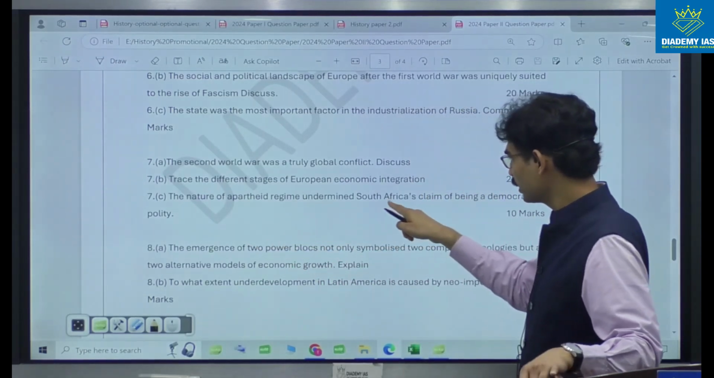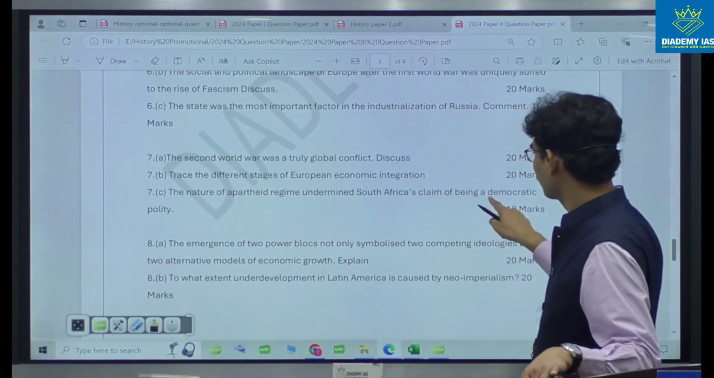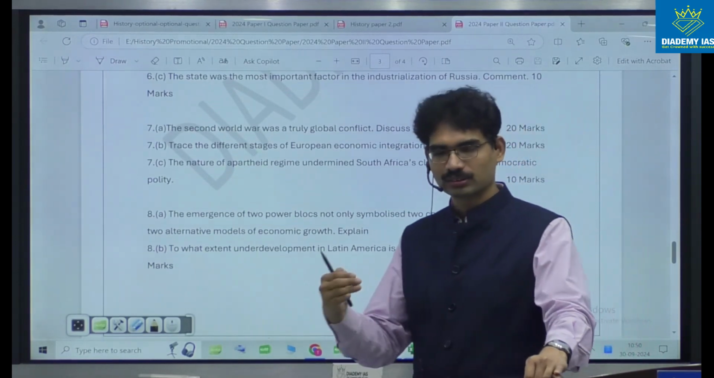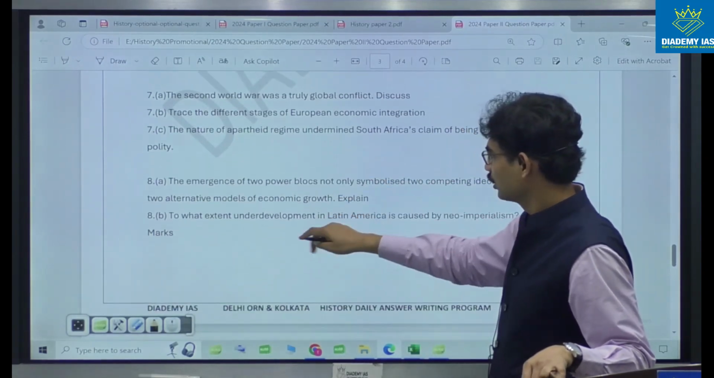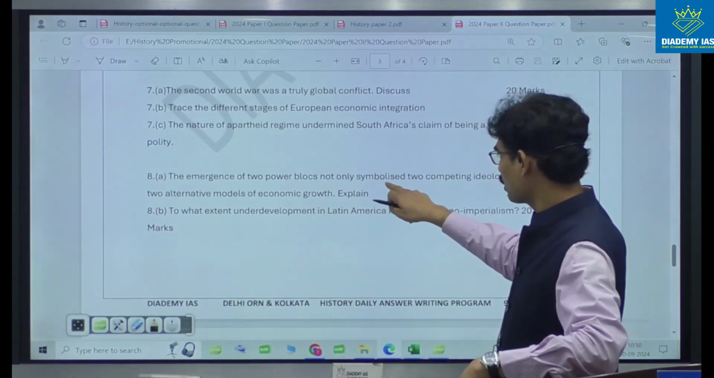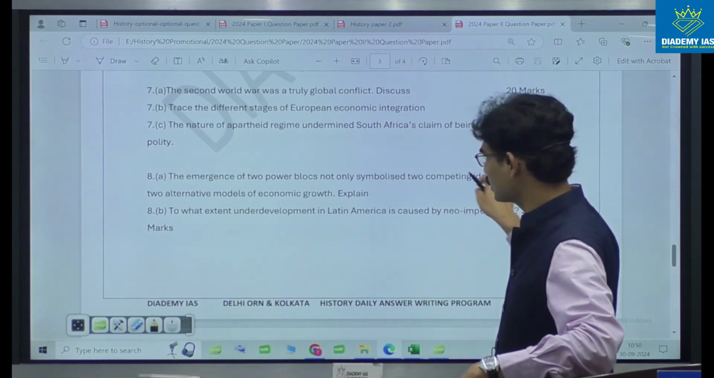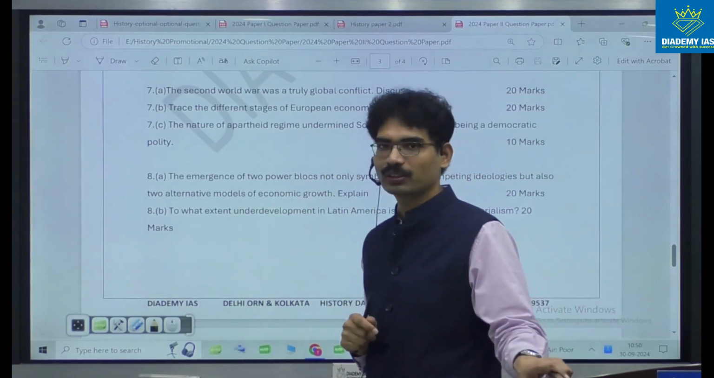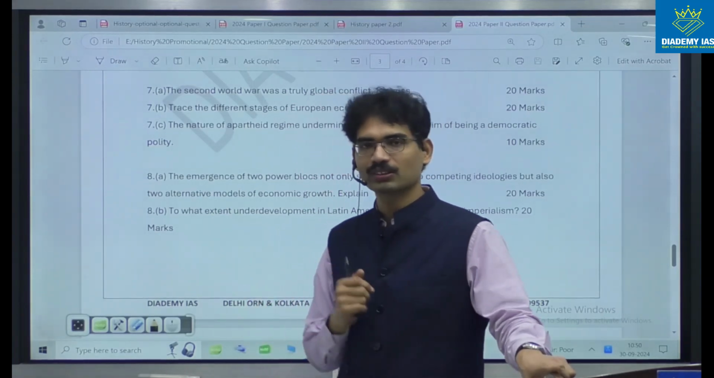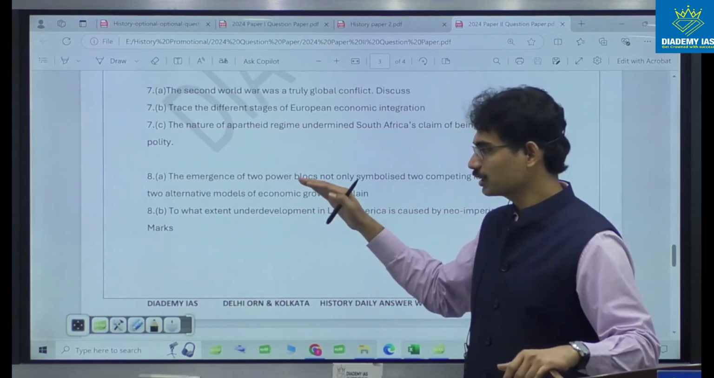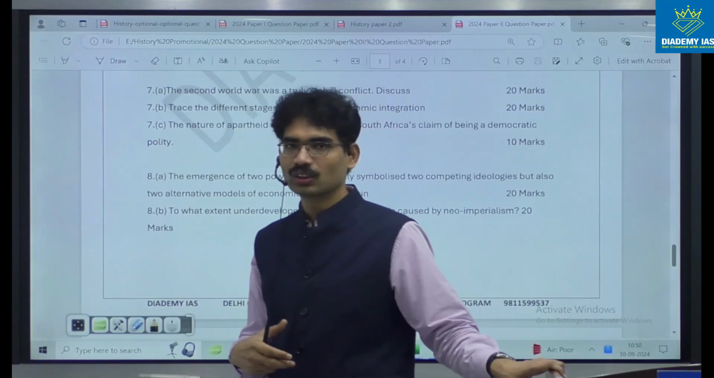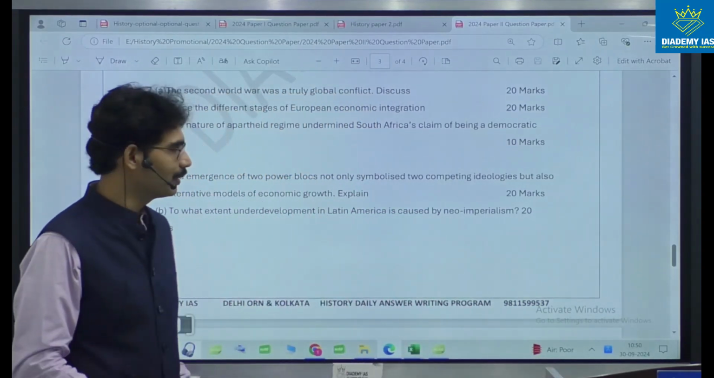The nature of the apartheid regime undermines South Africa's claim of being a democratic polity. The impact of apartheid, the moral impact. The emergence of two power blocs not only symbolizes two competing ideologies, but also two alternative models of economic growth. Did you observe this? Again, an economy related question. Cold War politics, but again, the question is twisted in such a way that we need to focus on the economic dimension.